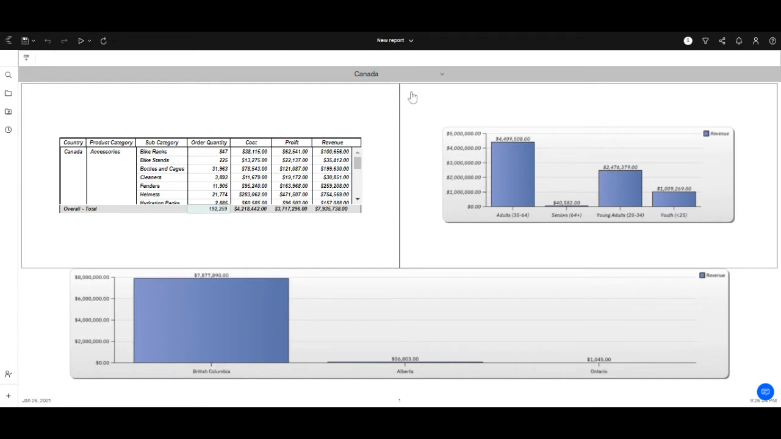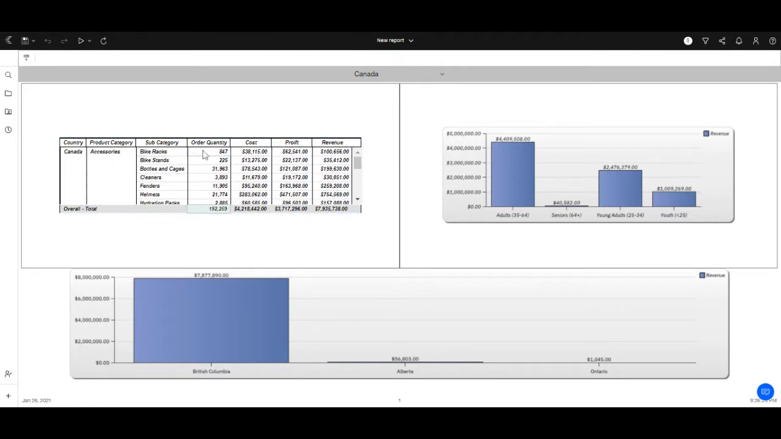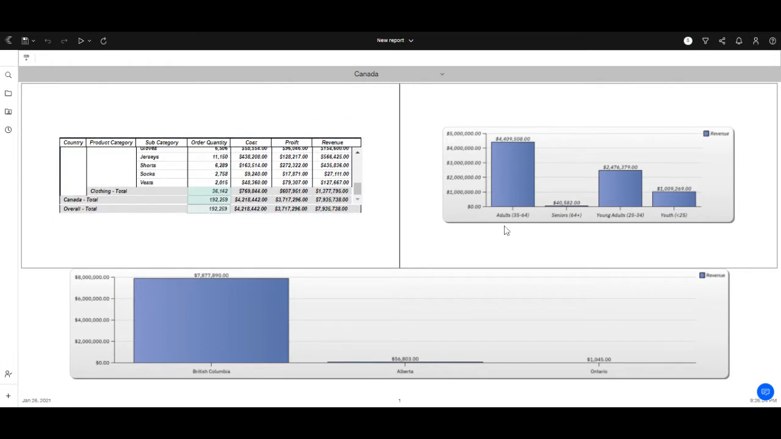So we can see here we have a list showing all the product category, subcategory, order quantity, cost, profit, and the revenue. And here we can see in which age group the majority of sales are coming through. We can see the age between 35 and 64 had almost 50% of the sales, and we have states here. So we can see here British Columbia has mostly like 99% of the sales. So let's take another country.